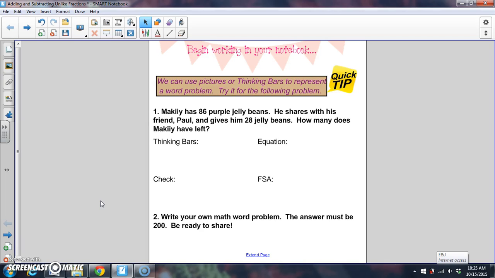Remember that one strategy we can use when we have word problems is to use pictures or those thinking bars to represent your word problem. So try that for the following problem. You can pause the video and continue working when you're finished.